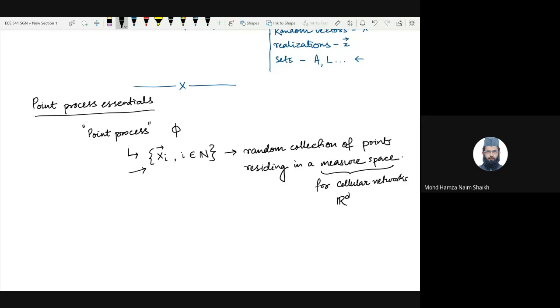Imagine you have a bag of balls, right? The bag contains a certain number of balls which is unknown to you beforehand. Imagine you are picking up a certain number of balls simultaneously from this bag, and you are throwing them around you while you are standing at the origin. So you have a basket of such points, or balls in our example, and we are considering the Cartesian plane.